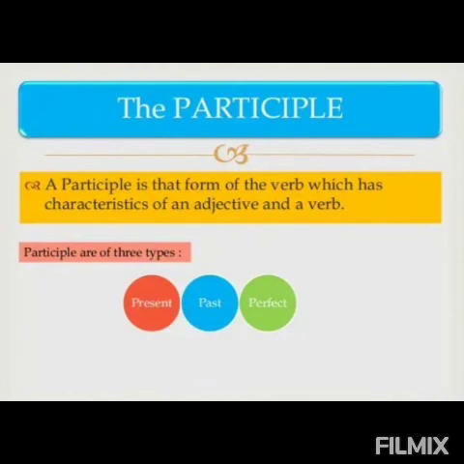Then the third type of non-finite verb is participle. What is a participle? A participle is that form of the verb which has the characteristics of an adjective and a verb, right? Non-finite verbs in infinitive and in gerund were acting as nouns. Now participles are acting as an adjective and a verb. Participles are of three types: present participle, past participle and perfect participle.